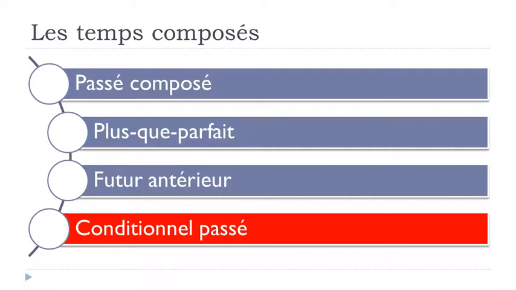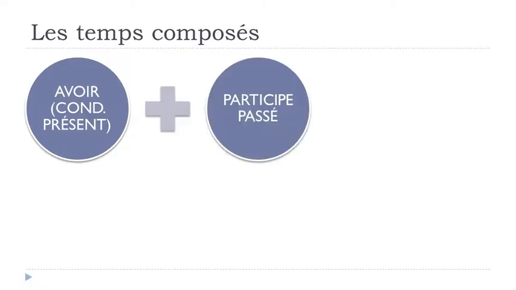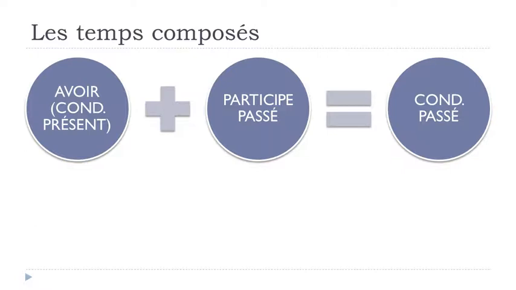And now the last composed tense we saw was le conditionnel passé, and so remember that le conditionnel passé will go like that. First, as we saw previously, avoir in priority at the conditionnel présent form, then you put your participe passé, and you will get your conditionnel passé.